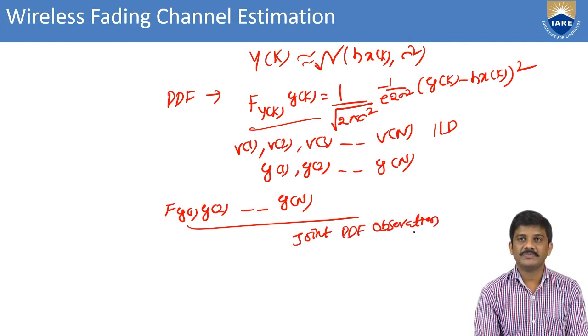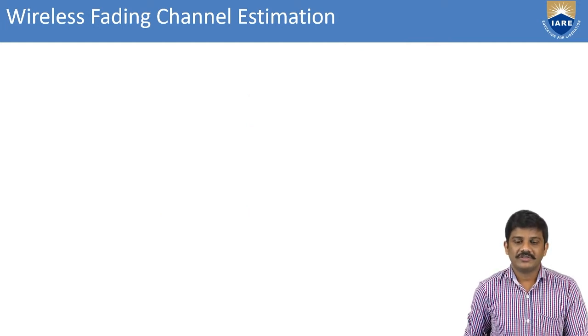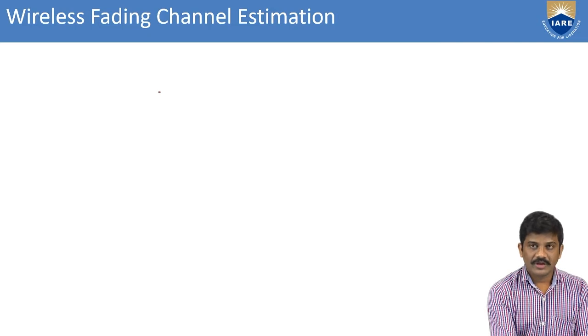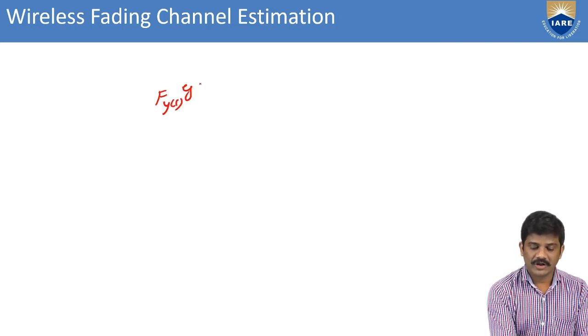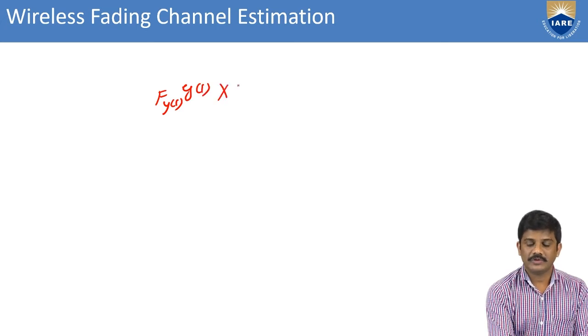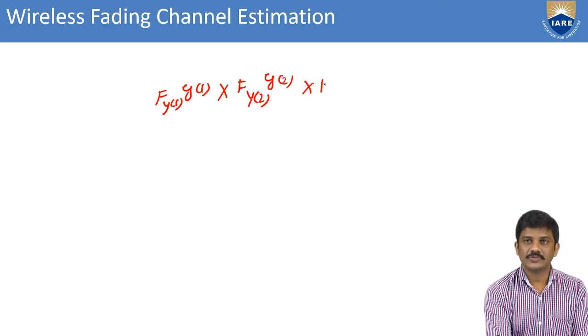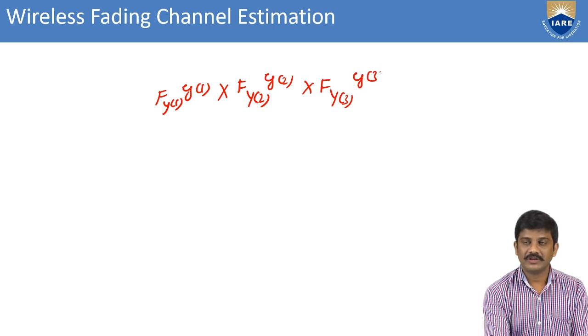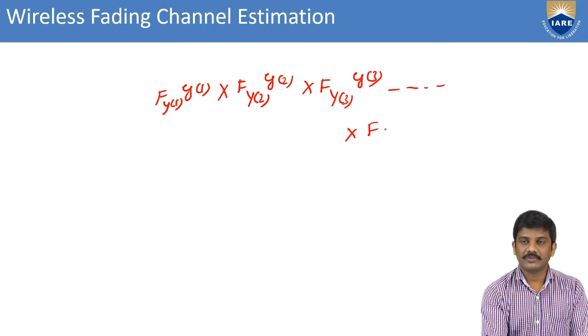From the giant PDF of the observations we can also find out the individual factors: f y of 1 of y of 1, into f y of 2 of y of 2, into f y of 3 of y of 3, and so on, multiplied with f y of n of y of n.